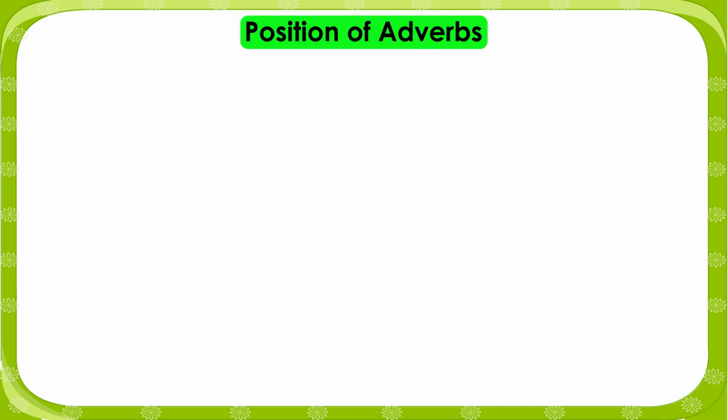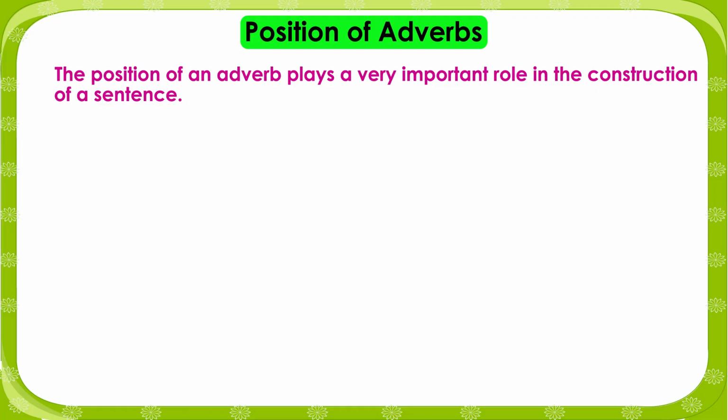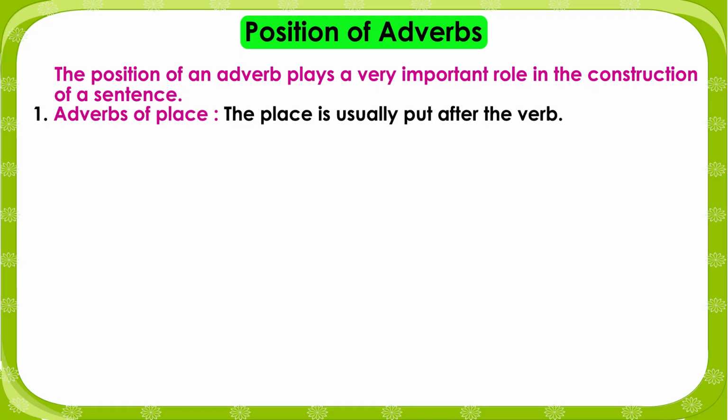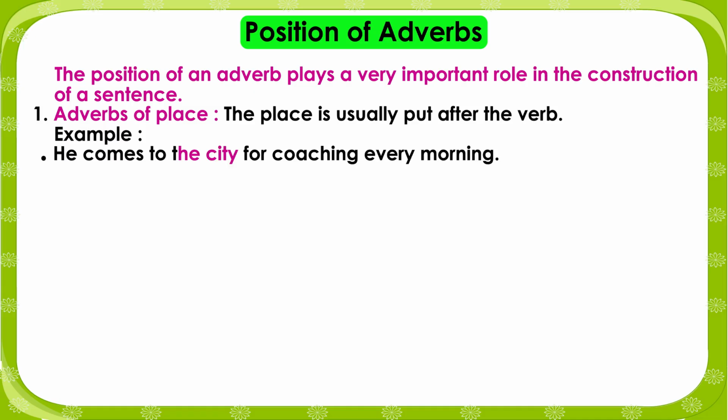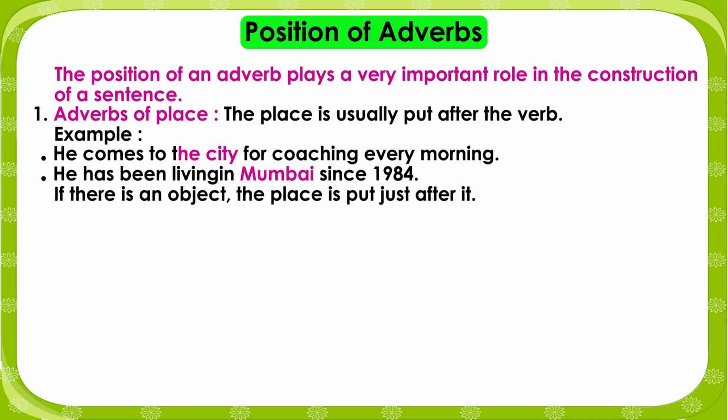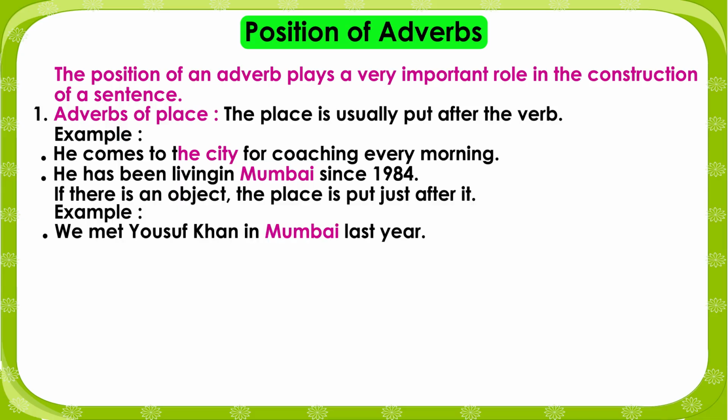Position of adverbs. The position of an adverb plays a very important role in the construction of a sentence. 1. Adverbs of place. The place is usually put after the verb. Example: He comes to the city for coaching every morning. He has been living in Mumbai since 1984. If there is an object, the place is put just after it. Example: We met Yusuf Khan in Mumbai last year. We took him to hospital quickly.